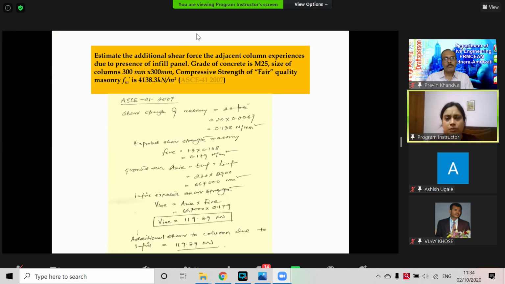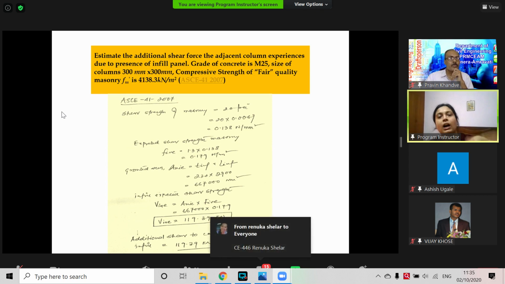And for infill failure, ASCE 41, even in the 2013-2017 version, gives how to calculate the strength, because in nonlinear analysis it is not only the strength.